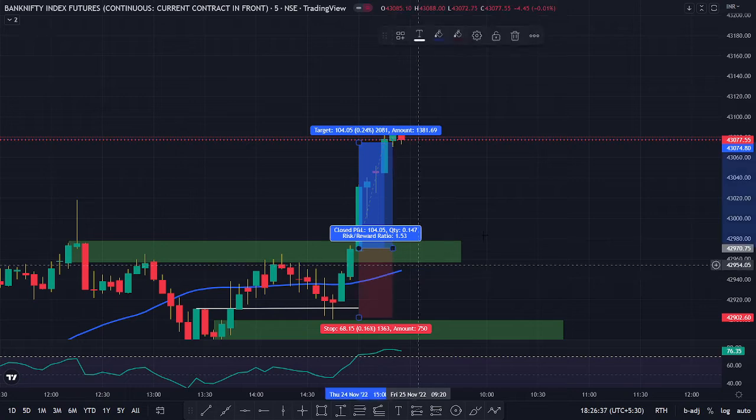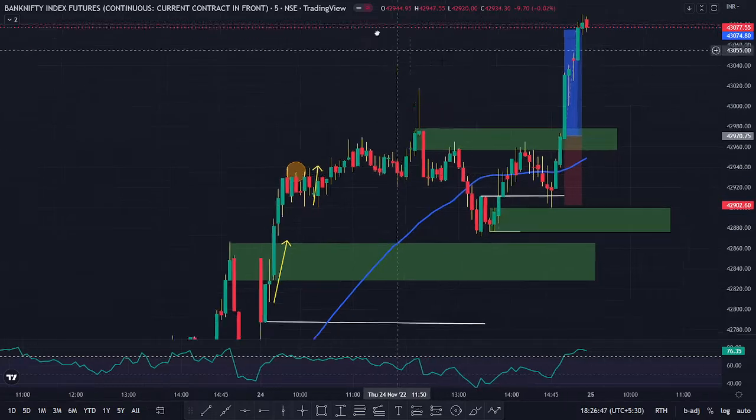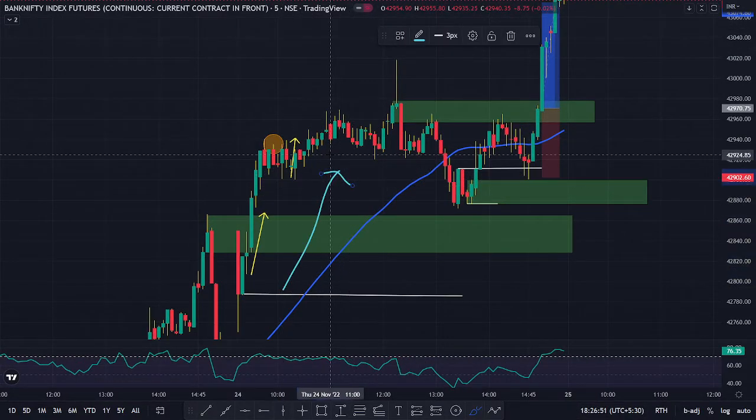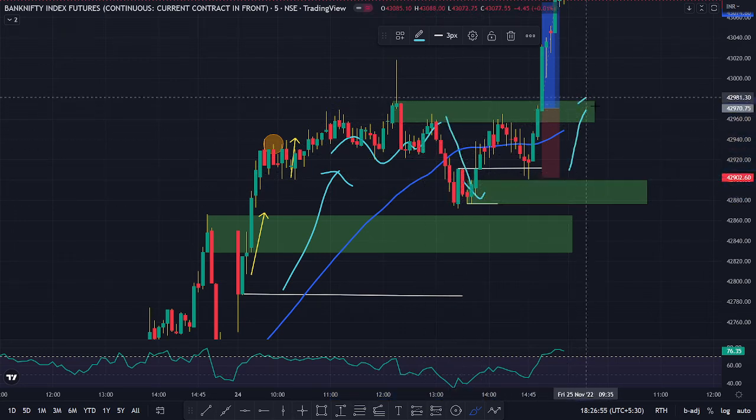Now, if you look at this, this has been a major change. You waited the whole day, and the market had a nice push to the upside, massive consolidation, short-term retracement, and then a very high move.